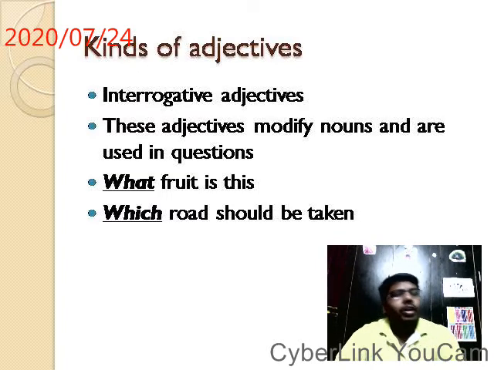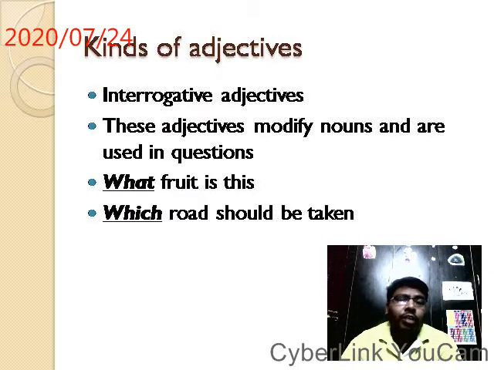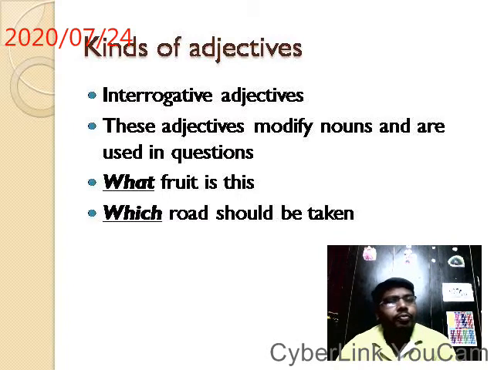Next, interrogative adjective. What is this? Interrogative adjective. Interrogation means question. Yesterday in the pronoun section, in the previous class, we saw interrogative pronouns. But here they are different.